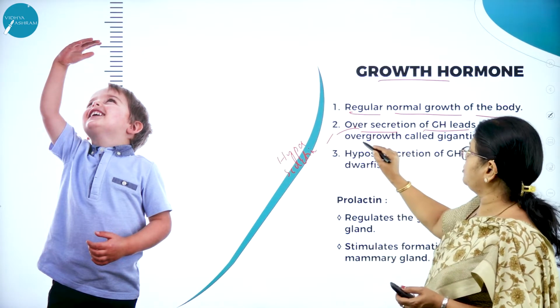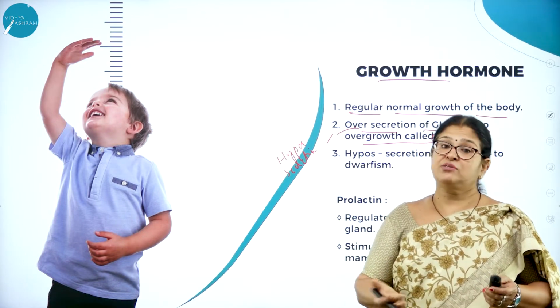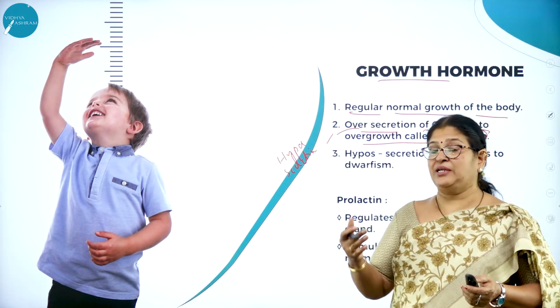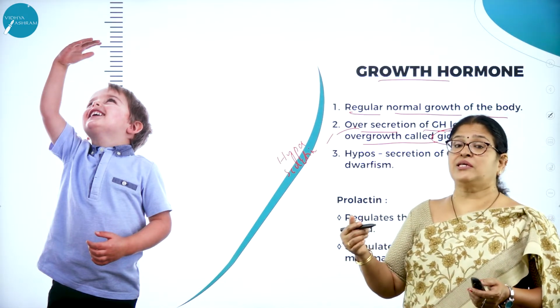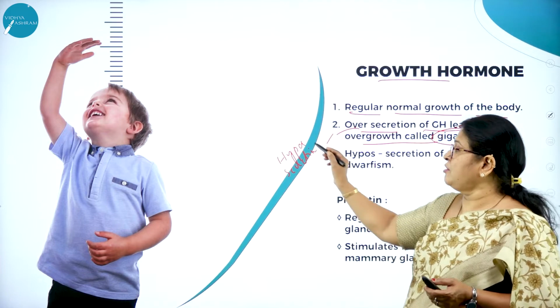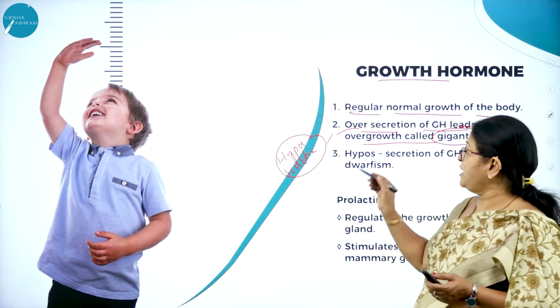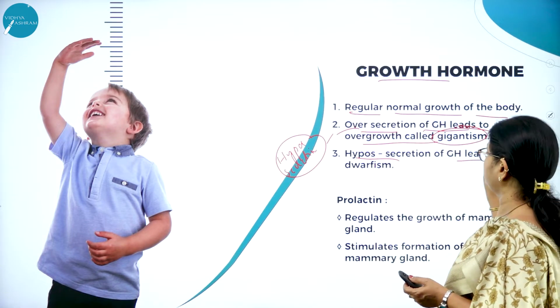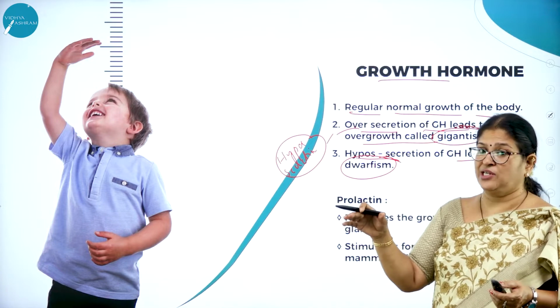Hypersecretion of growth hormone leads to gigantism. You might have seen people above 7 feet. Why do they grow so tall? Because of the excess secretion of growth hormone, or hypersecretion of growth hormone. And vice versa, hyposecretion of growth hormone leads to what? Dwarfism, I think, stunted growth.